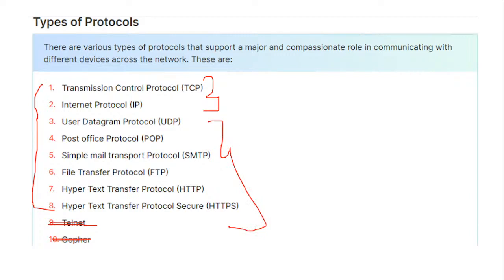Again and again I'm repeating this because you may get a very simple question asking which are the main protocols that are a necessity or a must. That is the transmission control protocol and the internet protocol. These two are very important. How they are used, what exactly they do, how they work, let's understand properly.